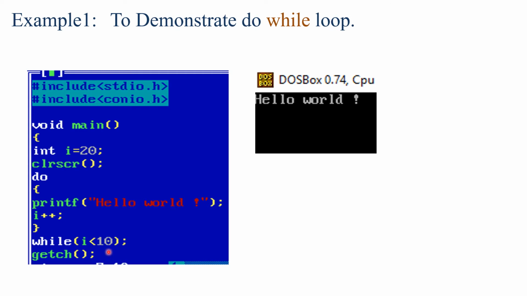But in while loop, if the condition is checked first, then and only then the body will be executed. But in do while loop, the body will be executed one time. Once it is executed, then the condition will be checked. Let's see another example of do while loop.